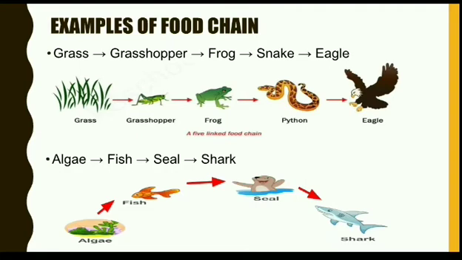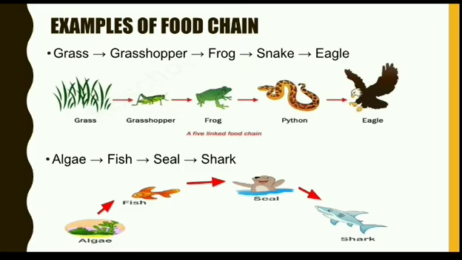Okay, another food chain: algae is eaten by fish, fish is eaten by seal, and seal is eaten by a big carnivorous fish, that is shark. This is an aquatic food chain, that is, a food chain found in water.